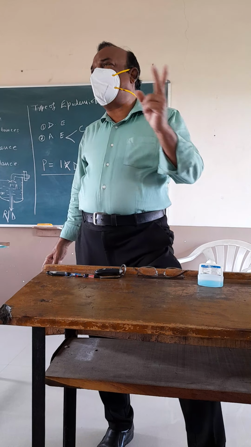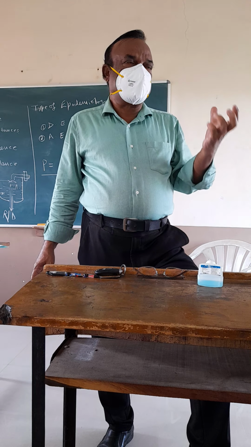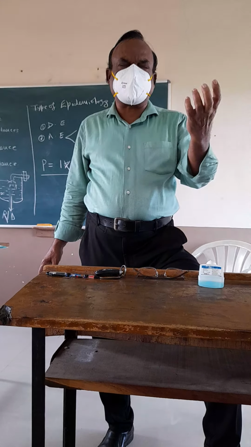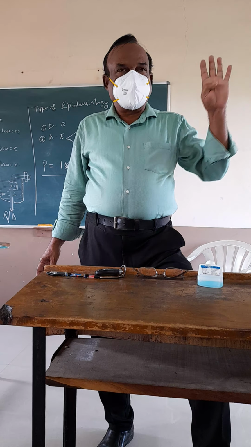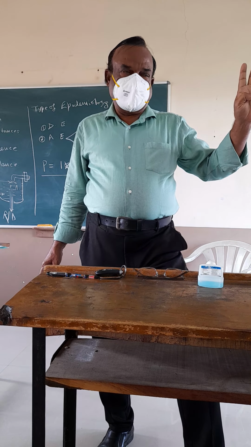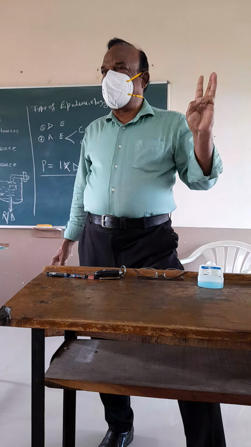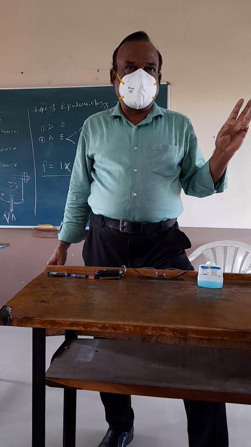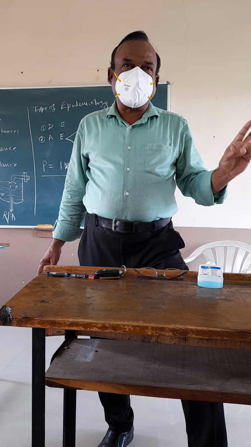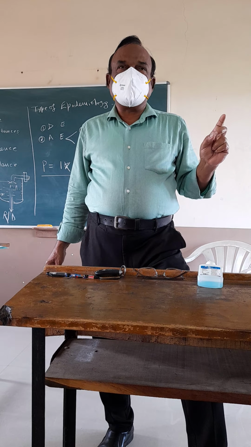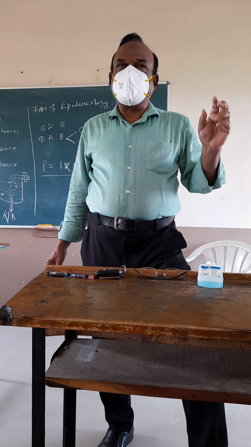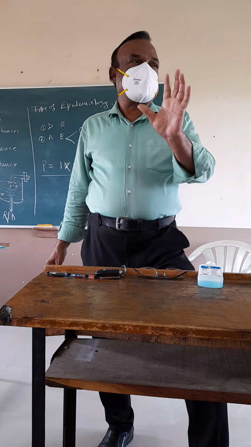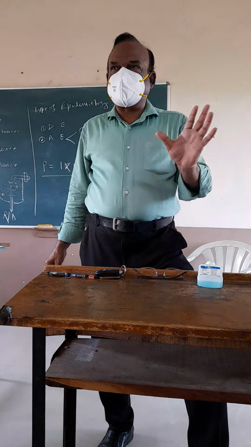Second stage is the source from where we get the data, the source of selection of case and control. From 4 sources we get the information. Number 1 is hospital record. Number 2 is relatives. Number 3 is neighbors. And 4th is the patient himself.